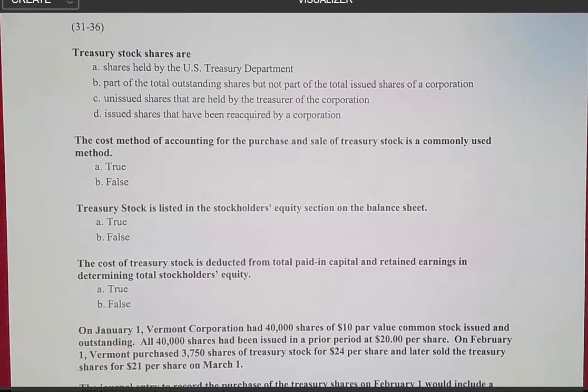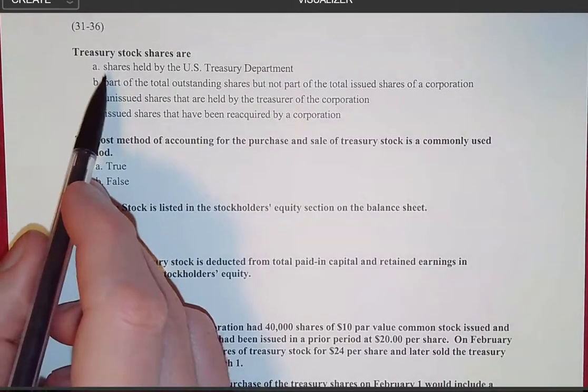It says Treasury stock shares are shares held by the U.S. Treasury Department, B, part of the total outstanding shares but not part of the total issued shares of a corporation, Choice C, unissued shares that are held by the treasurer of the corporation, and D, issued shares that have been reacquired by the corporation. Okay, so let's start with choice A.